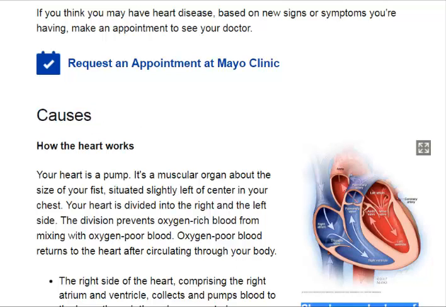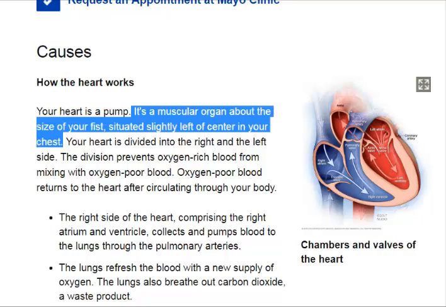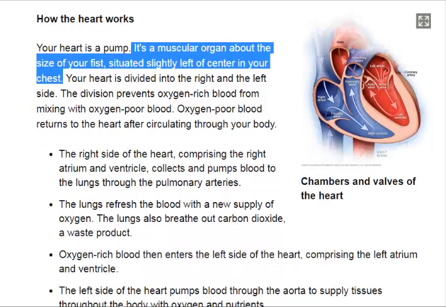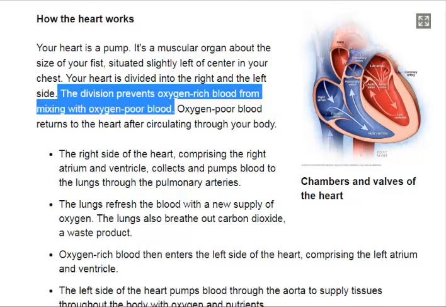Causes, chambers and valves of the heart. How the heart works. Your heart is a pump. It's a muscular organ about the size of your fist, situated slightly left of center in your chest. Your heart is divided into the right and the left side. The division prevents oxygen-rich blood from mixing with oxygen-poor blood.